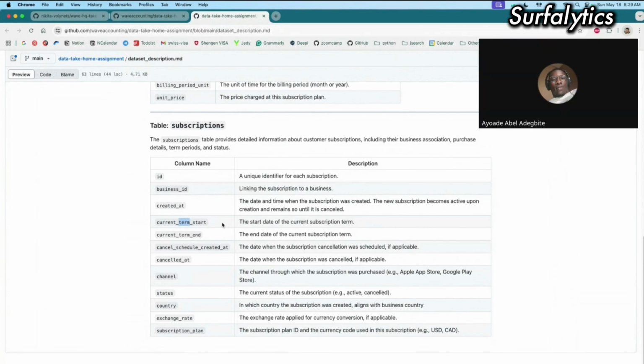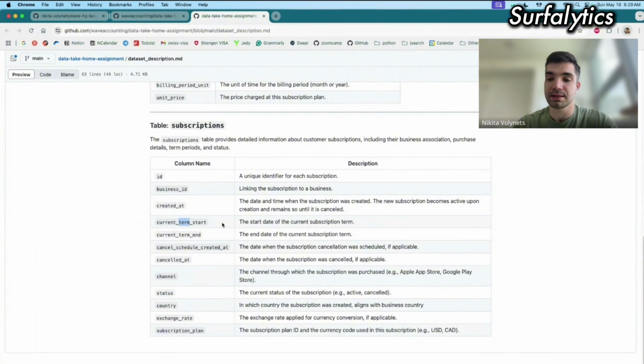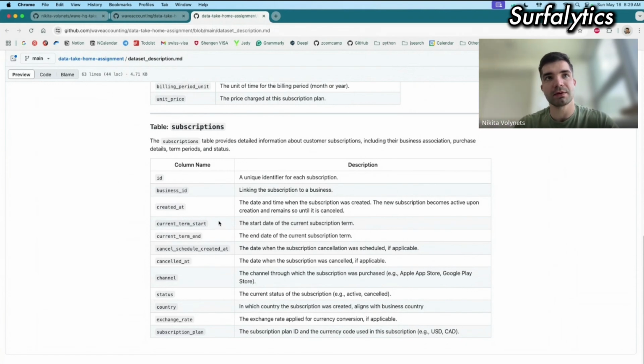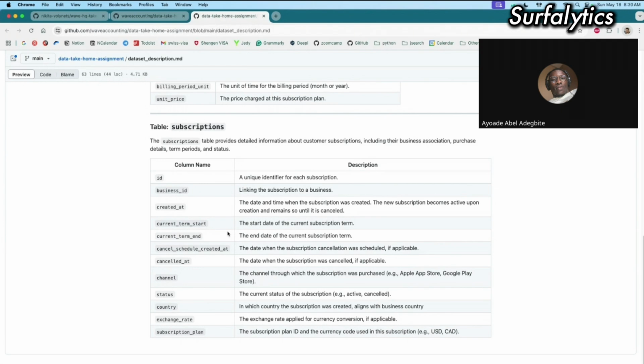We pay once a year. So, for example, we started last year and paid for the last year, and in the first year these dates are the same. But this year, when our new period starts, we pay once again. When we pay again, created at is the same as it was last year, but current term start changes because we started our new term. So we paid once again and started our term. That would mean that every row where current term start equals the created at date is the first occurrence for that particular business.